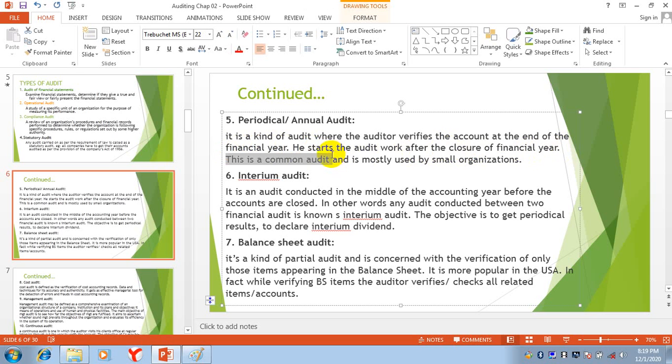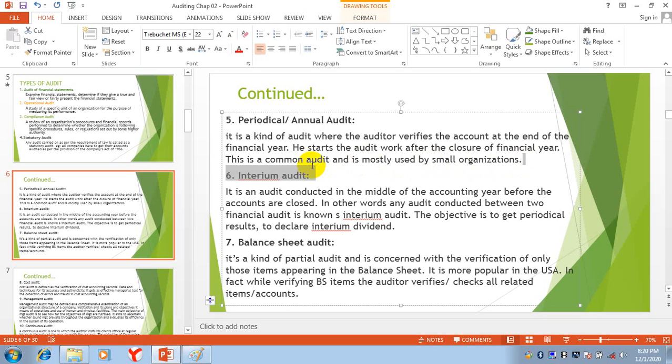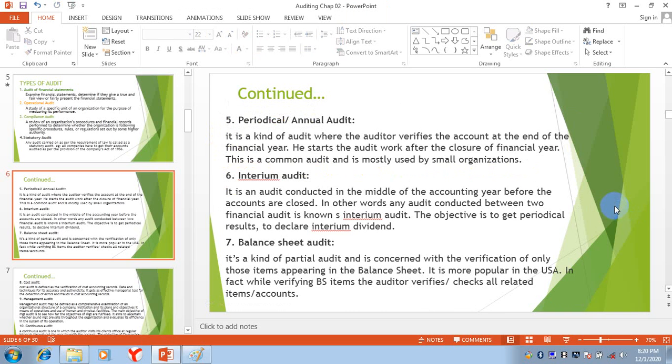When the financial year ends, the auditors come and start their work. This is a common audit, mostly used in small organizations. So periodical or annual audit is an audit at the end of the year.